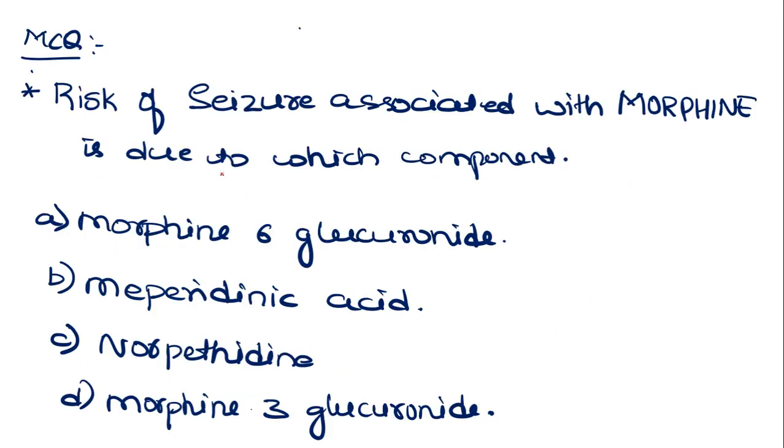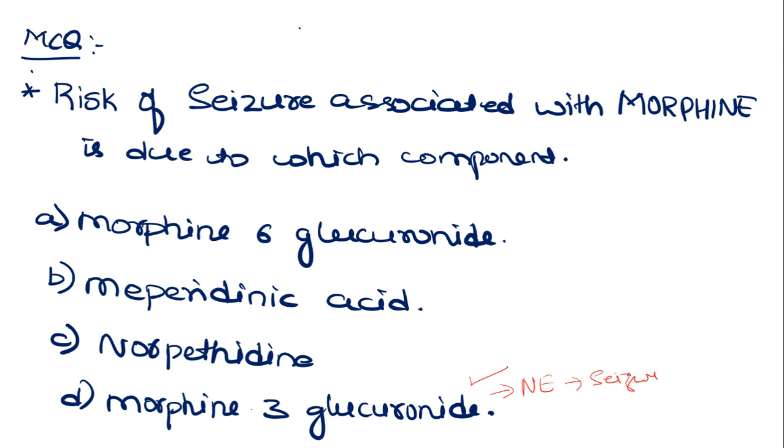Coming to the MCQs. The risk of seizure associated with morphine is due to which of the following components? It is mainly due to morphine-3-glucuronide, which is a small fraction, a minor metabolite, which is responsible for neuroexcitation, which causes seizure.